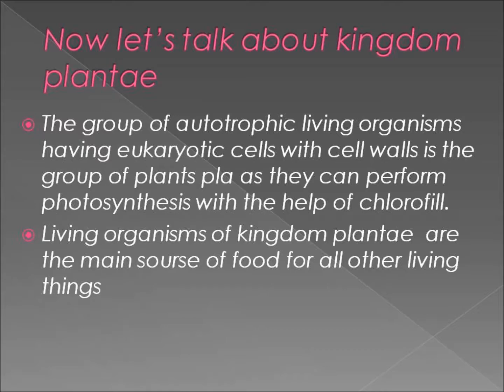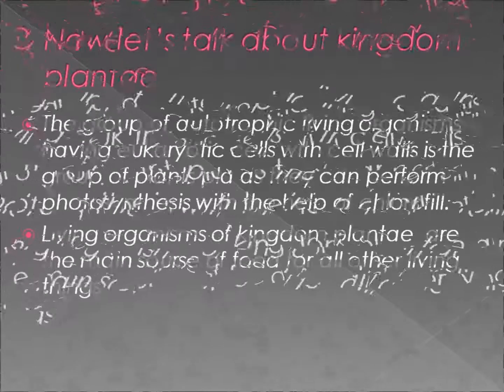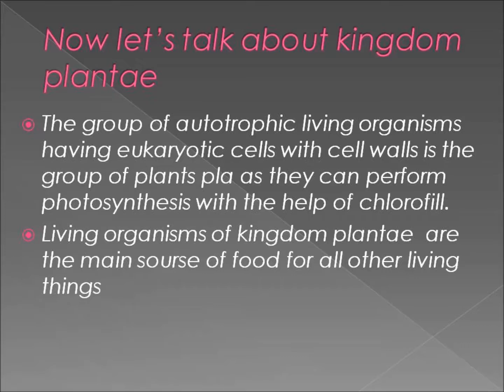Now let's talk about kingdom Plantae, the group of autotrophic living organisms having eukaryotic cells with cell walls. It is the group of plants, as they can perform photosynthesis with the help of chlorophyll. Living organisms of kingdom Plantae are the main source of food for all other living things.